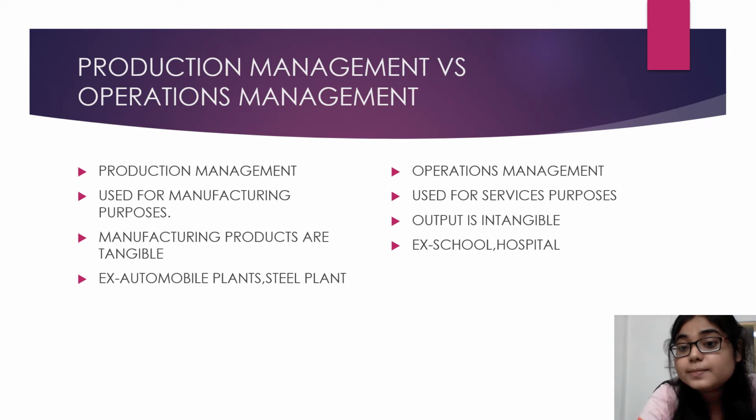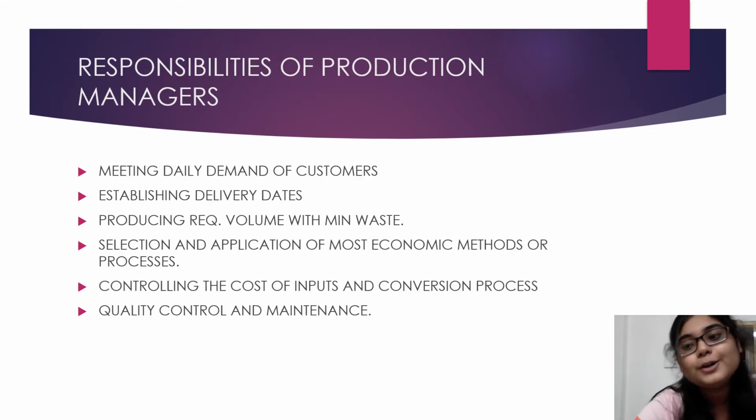Output is intangible in the case of operations management. Because we can see, we can feel, but we can't touch. Like schools and hospitals, they provide services. We can feel the service, we can see the service, but we can't touch it. To some extent we can see, right? An automobile plant or steel plant is where a new product is produced, a new output is produced. I hope you understand the difference.